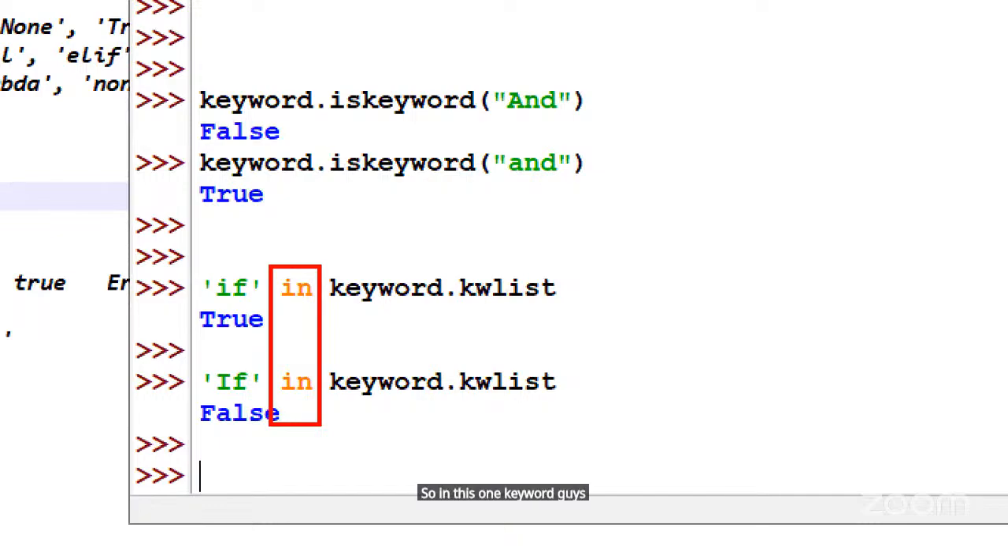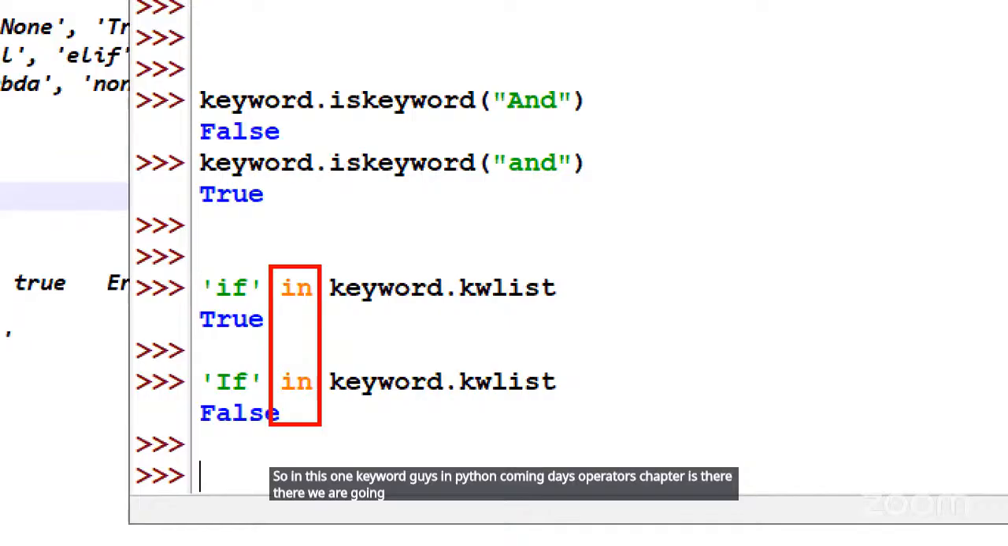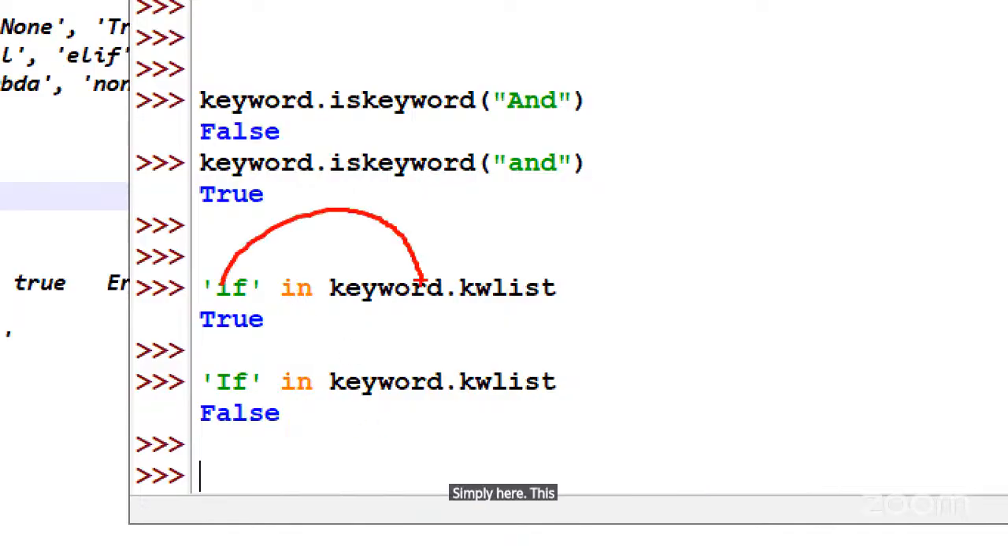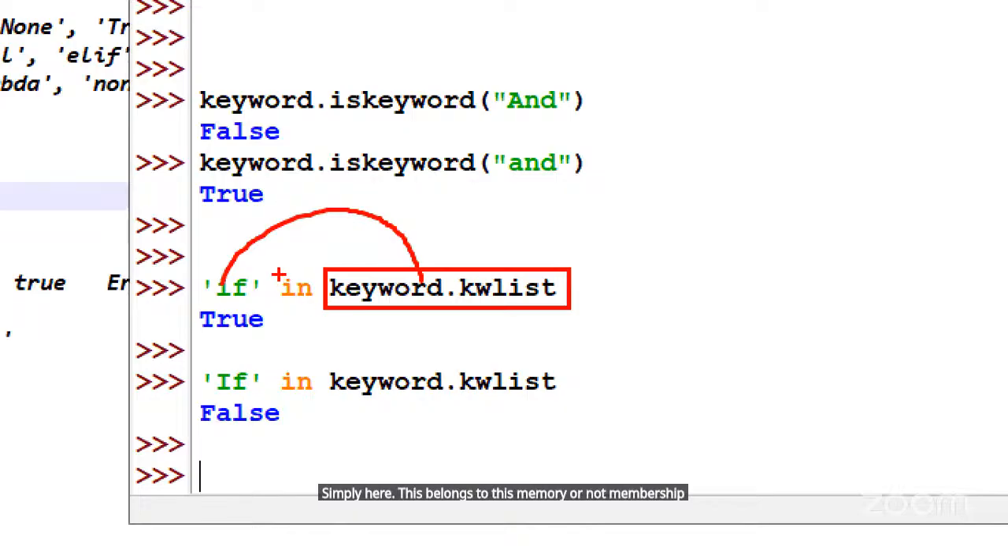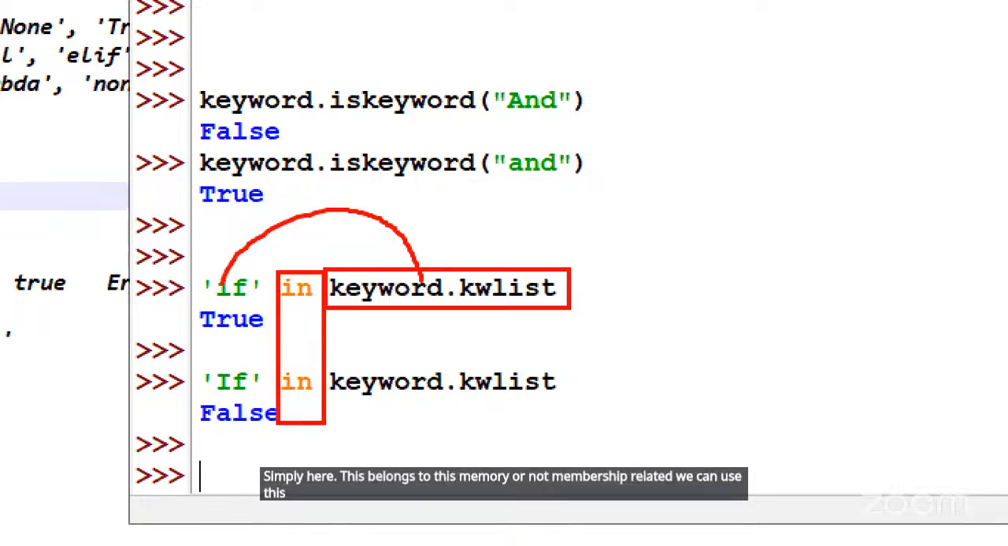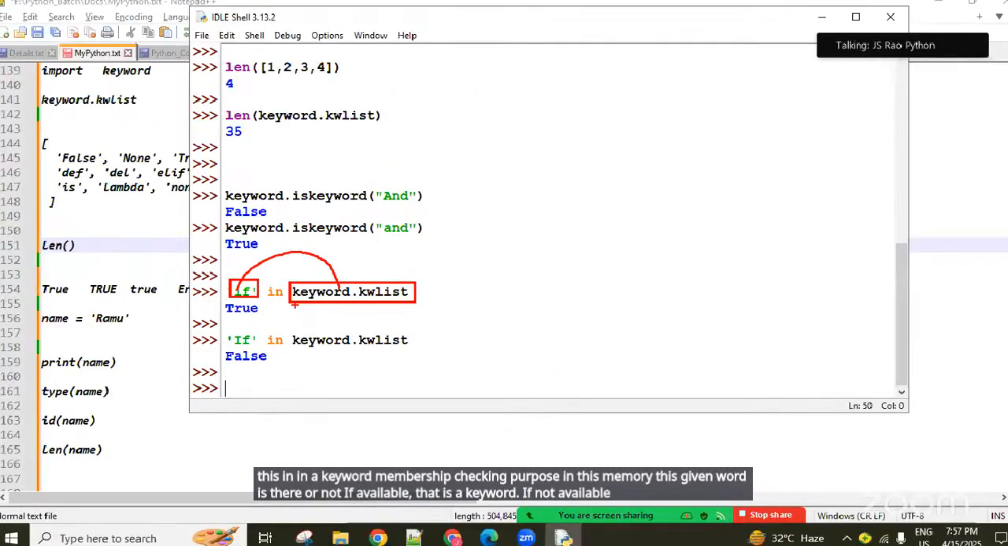In Python, in the coming days we have the operators chapter. There we are going to discuss it. In is acting like one operator. By using this in operator, we can check whether the given word is a keyword or not. Simply, whether this belongs to this memory or not, membership related, we can use this in keyword for membership checking purpose. If the given word is there in this memory and available, that is a keyword. If not available, that is not a keyword.